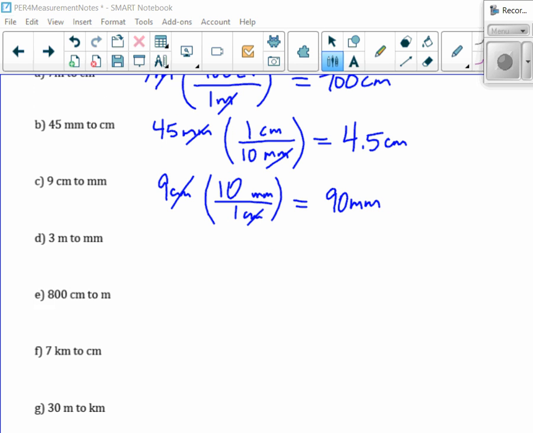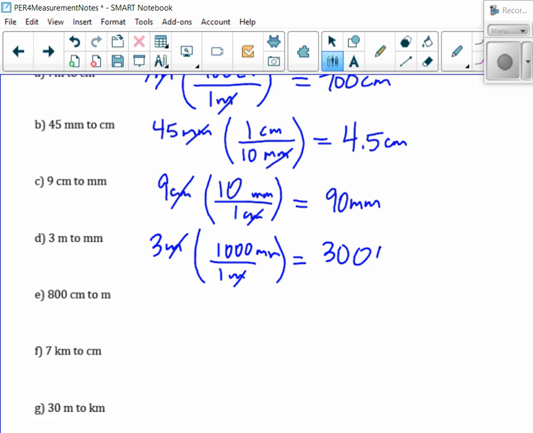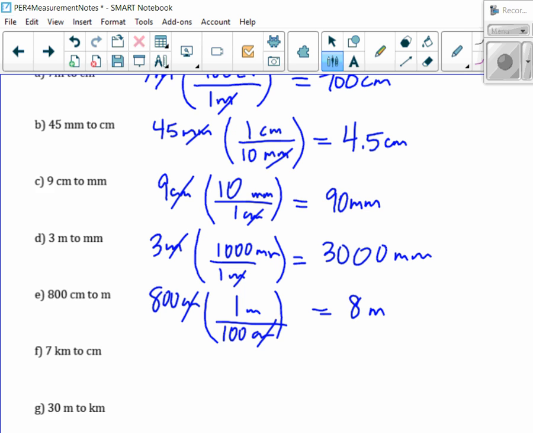Okay, 3 meters. So 1 meter is 1,000 millimeters. So that would be 3,000 millimeters. Is that what you got? Yeah. Okay. 800 centimeters. So that would be 100 centimeters in 1 meter. The centimeters cancel, and I get 8 meters. Is that what you got?